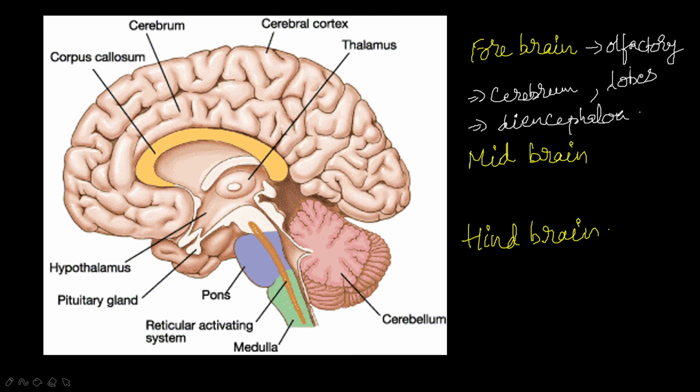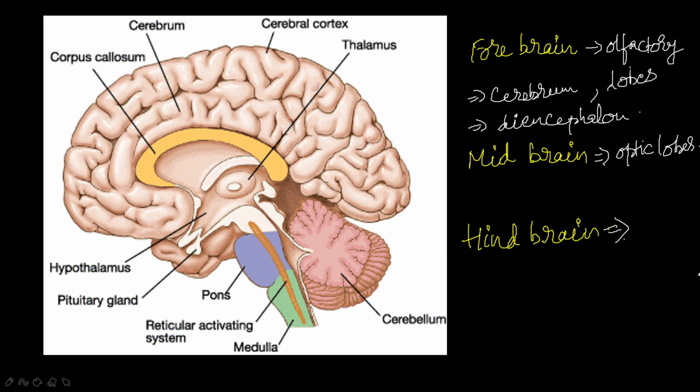Next part is the midbrain, which has the optic lobes. This midbrain is a thick-walled structure which constitutes a comparatively smaller portion of the brain. It consists of four optic lobes, which are concerned with the vision part. Next one is the hindbrain.